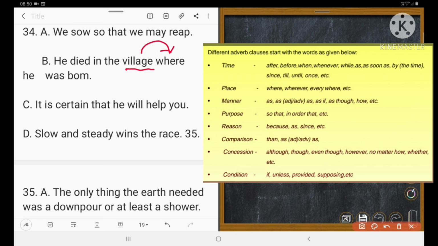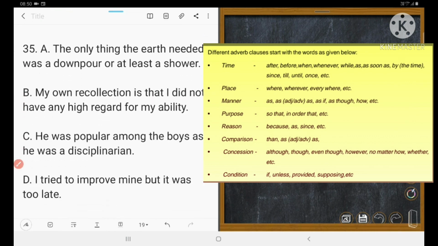It is certain that he will help me. See, that he will help me is a noun clause. D. Slow and steady, this is a simple sentence. So number 1 is correct. 33 A is correct. So number 34, 34 A, because the adverb so that is used. Could you understand? Next one is 35.